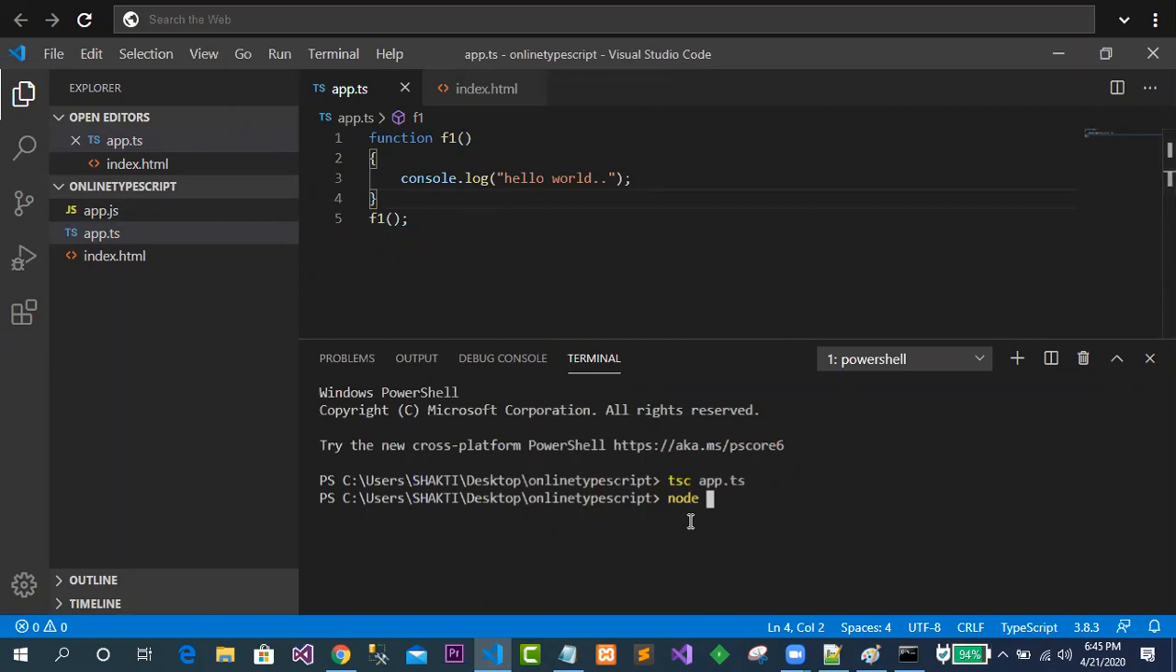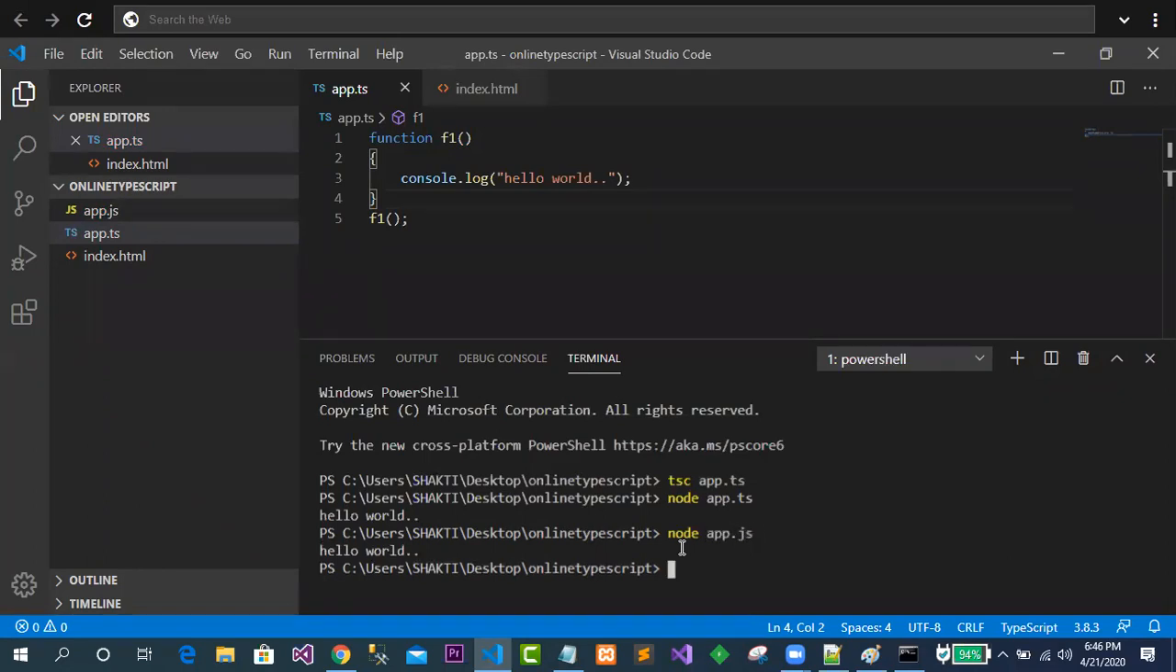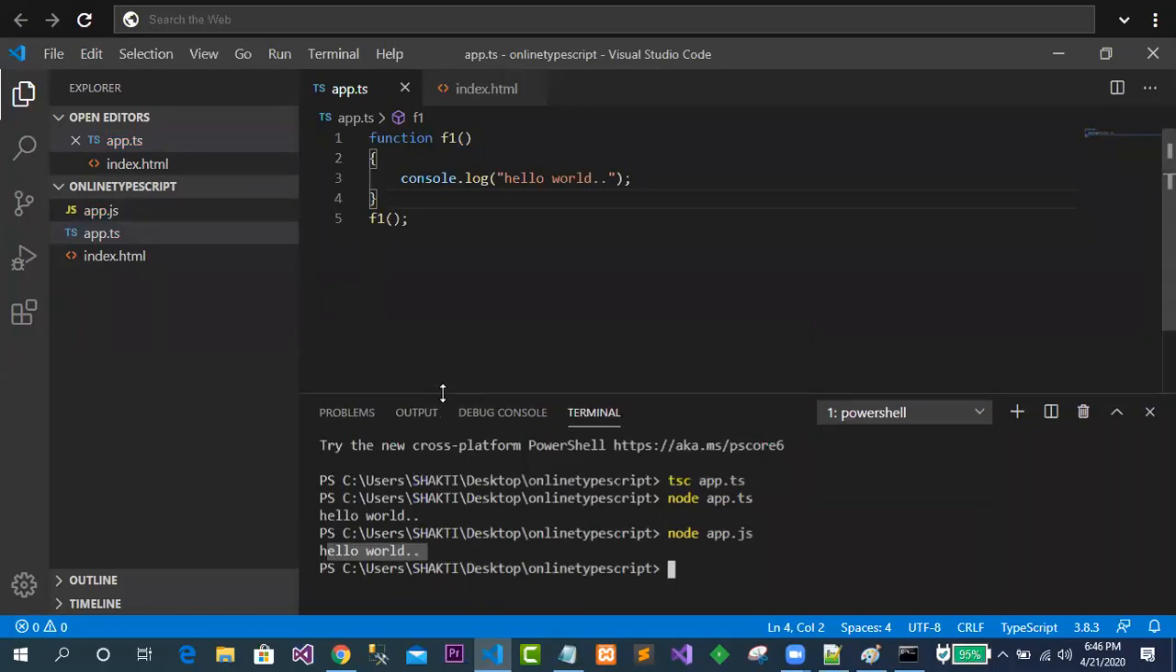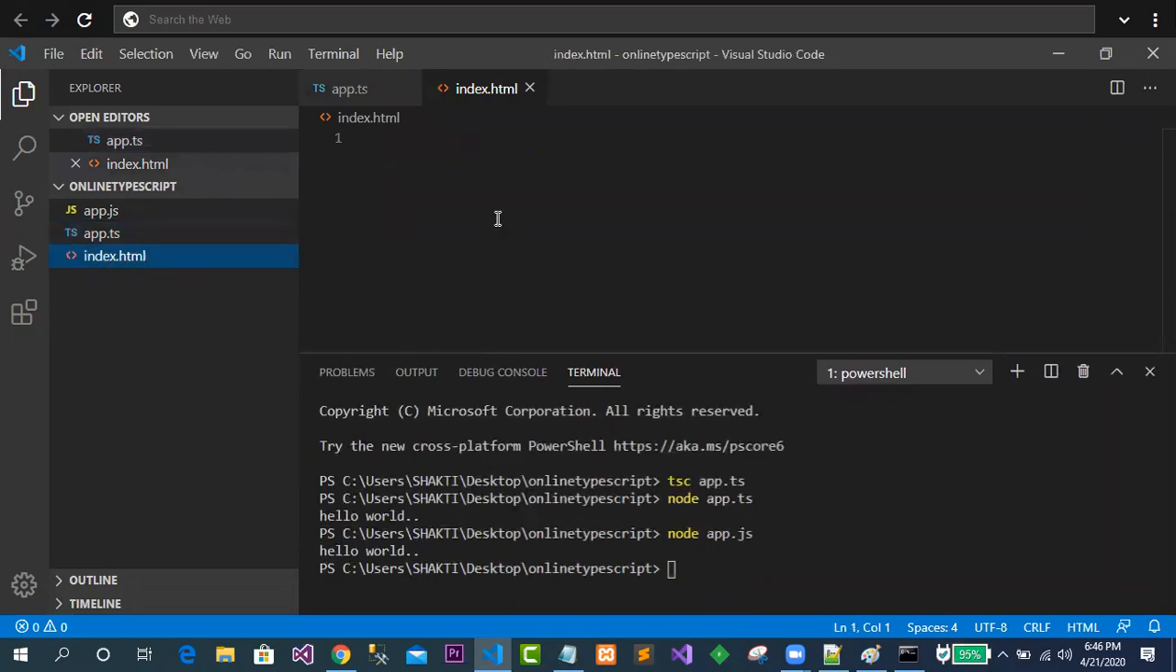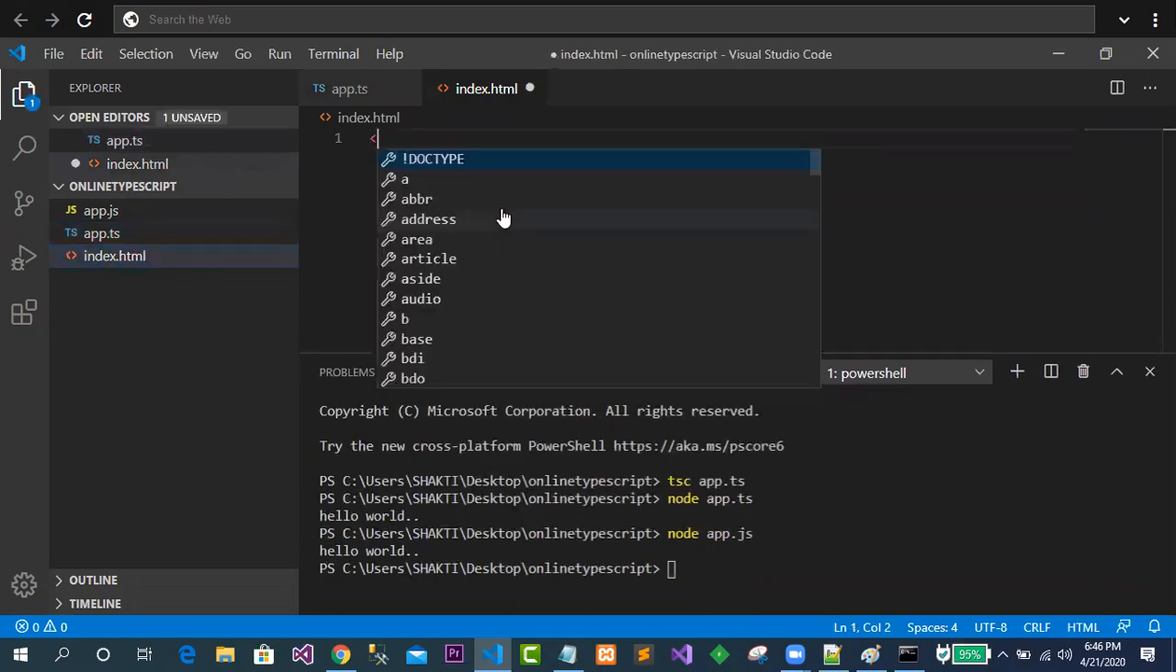Now, to run the program, I have compiled it. To run the program I will simply go for app.ts. Just see, you can see here, hello world. If you want to compile or run the JavaScript, you can also write node app.js. Just see, I am getting the same output. Clear?